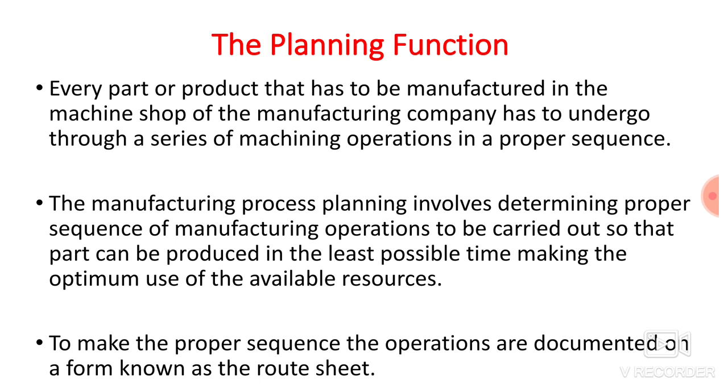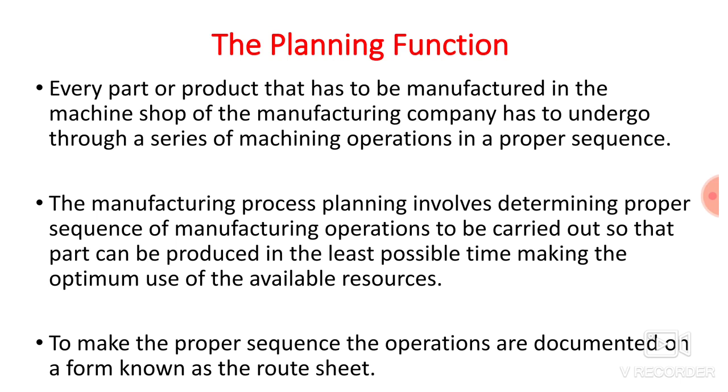So basically, in industry there are different departments like marketing, design, planning, production, quality, service. These are nothing but different departments, and here we are discussing the planning activity of the production department. Every part or product that has to be manufactured in the machine shop of the manufacturing company has to undergo a series of machining operations in a proper sequence.